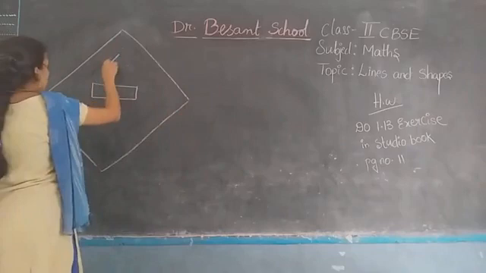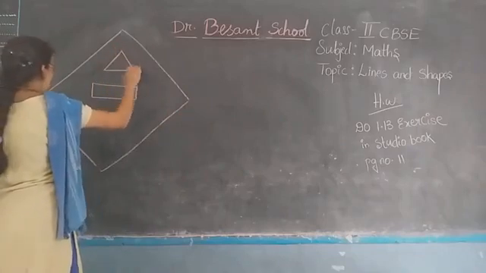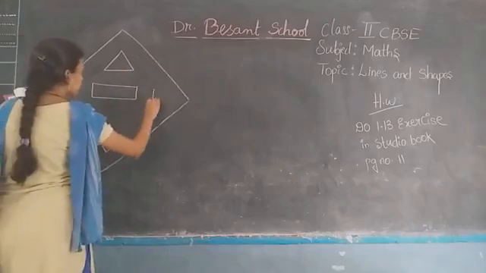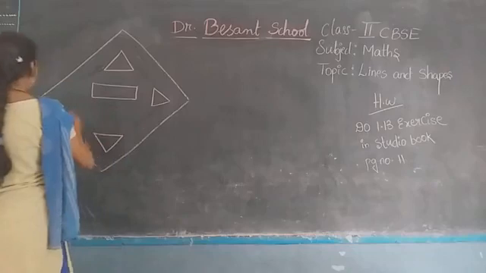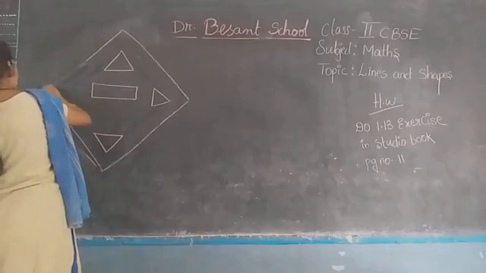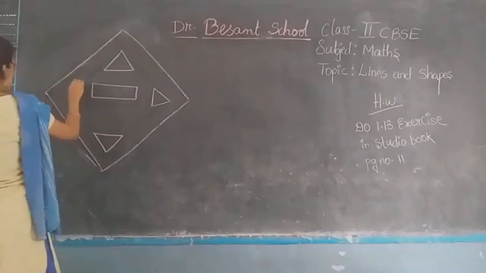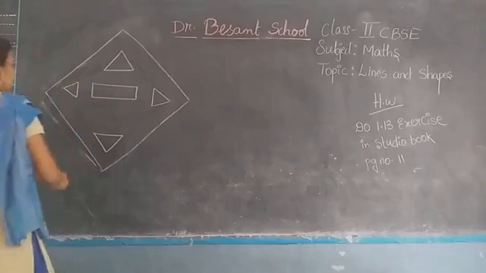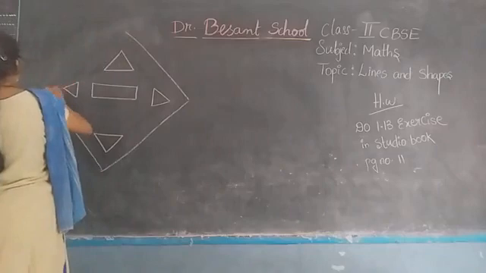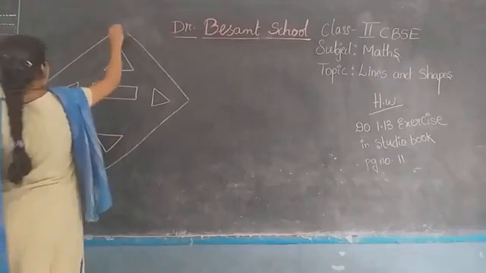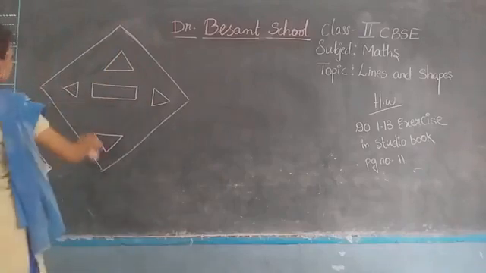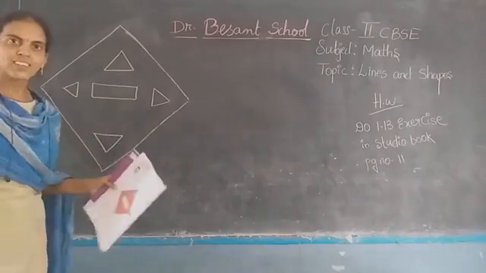The triangles are given here above and below. After that, here also two triangles are given for you. Now see, here is another triangle. Is it clear for you, children?